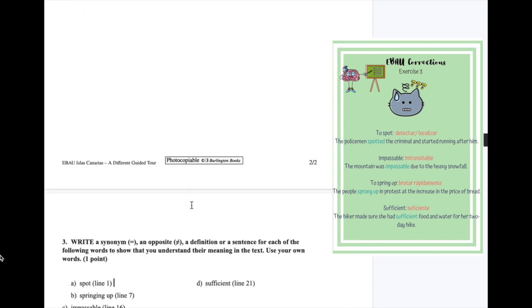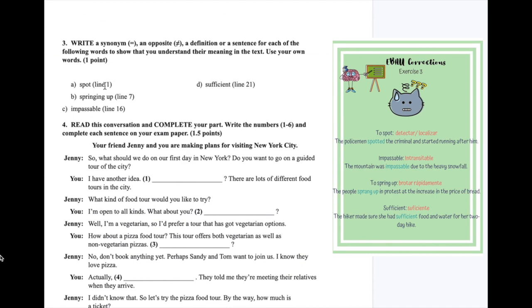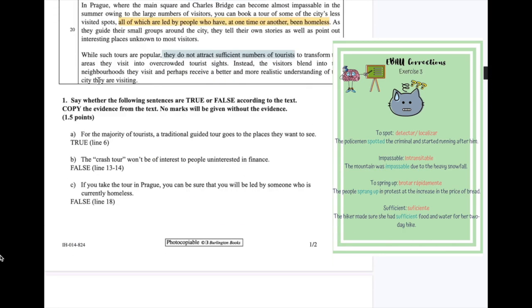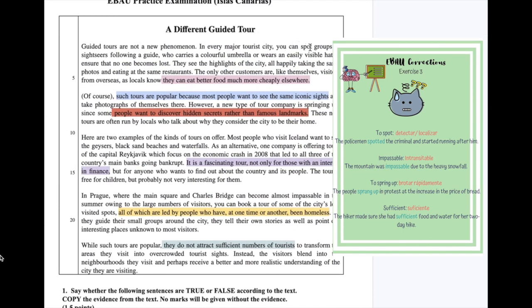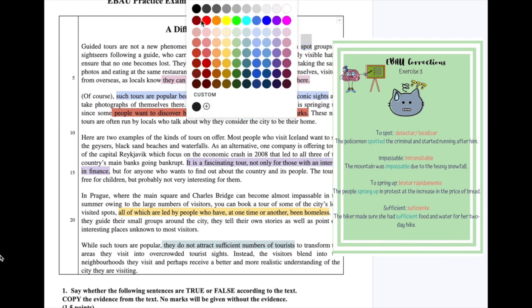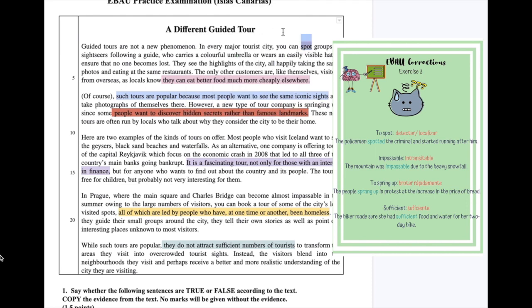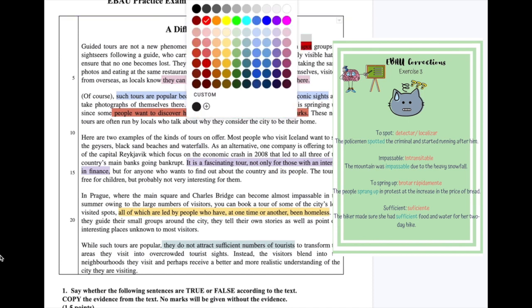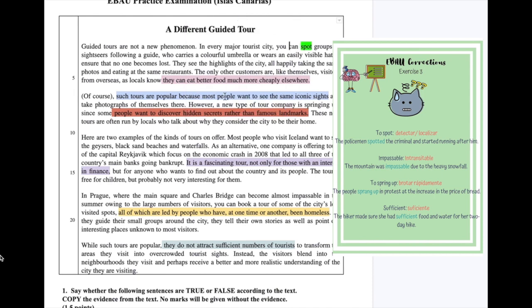Okay, so number 1, we have spot. Okay, and we need to go to line 1. So spot is here. We're going to go with that as green. Let's make it green. I'm going to make it green so it's a little bit clearer. Okay, so you can spot groups of sightseers following a guide. Okay, so we're talking about here seeing people, all right, looking at or noticing.